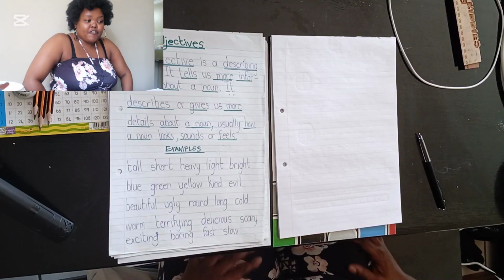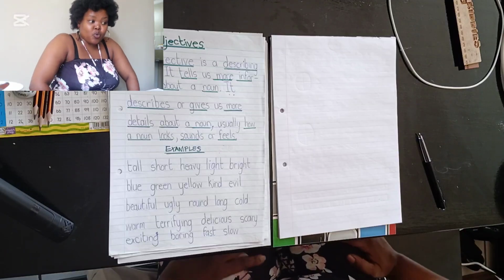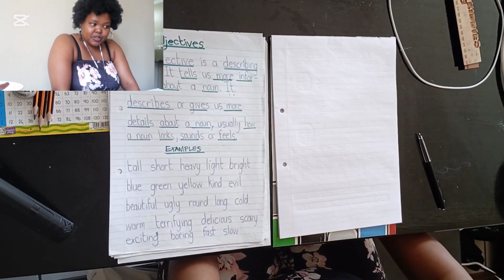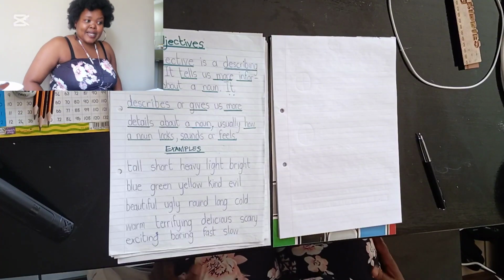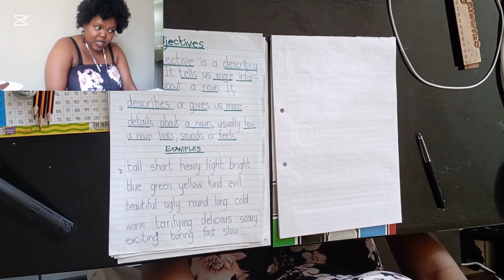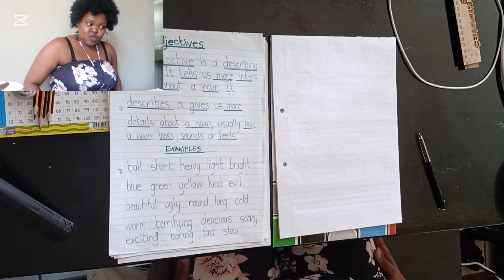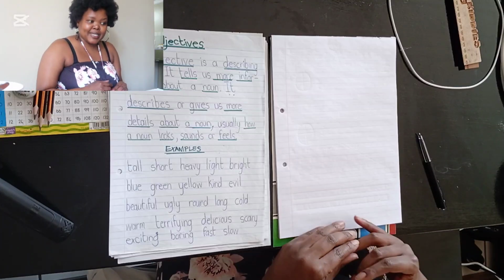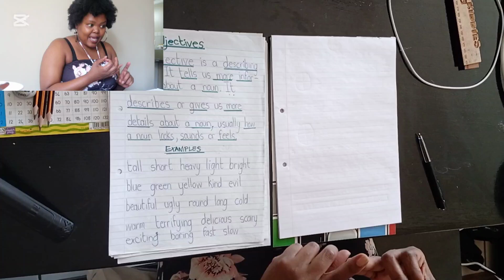Fast is not a verb. Fast is not a doing word. A verb is a doing word. A verb is an action. So listen to that sentence again. The car is blue and it was moving very fast. Where's the action? Move. There we go. So you will be able to now identify your naming words, your doing words, and your describing words.